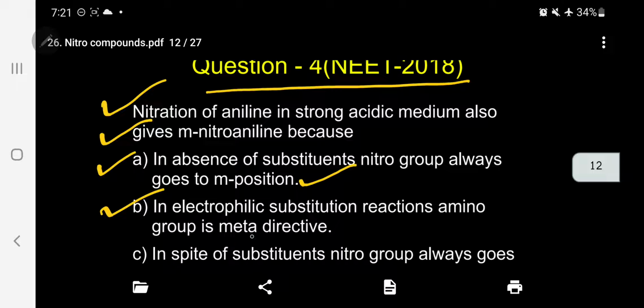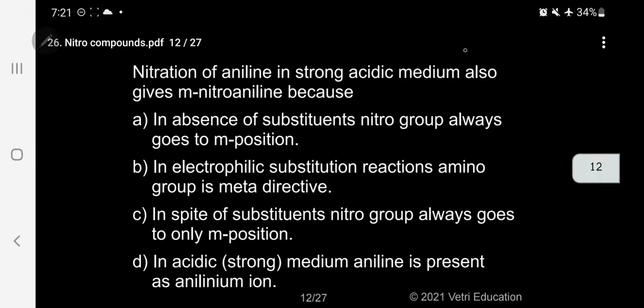B, in electrophilic substitution reactions, the amino group is meta-directive. C, in spite of substituents, the nitro group always goes only to meta. And D, in acidic, strong medium, aniline is present as anilinium ion.